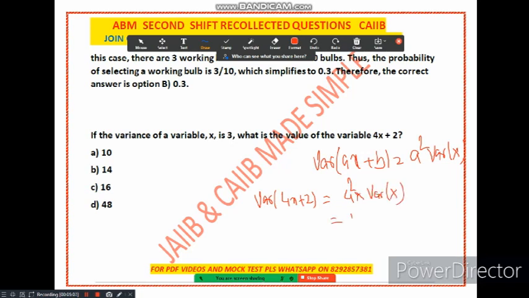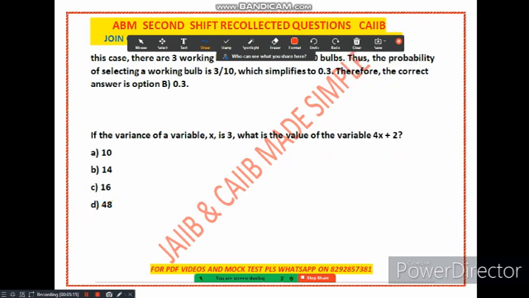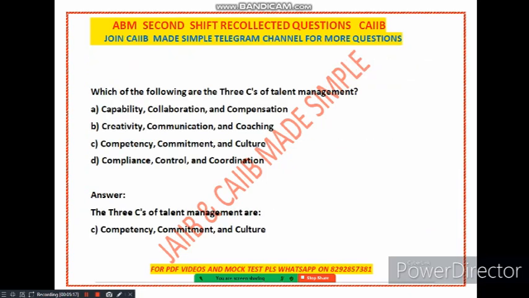So what is 4 square? It is 16. And what is var x? That is 3. So 16 into 3 is equal to 48. So option number D is correct. You should know what is var ax plus b, what is mean ax plus b. This formula you should know, because questions are asked from this formula. Now let's come to the next part.